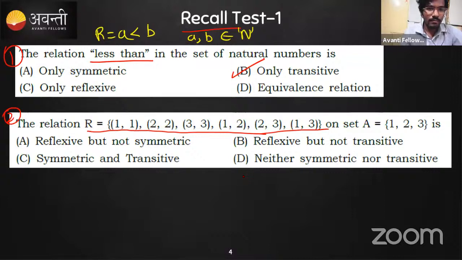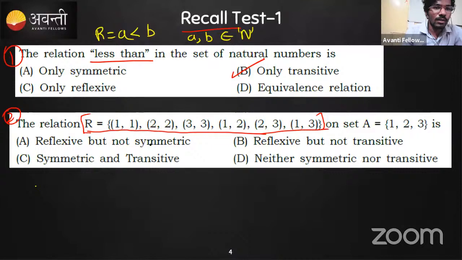So which of the following options are right? If this is the R, we need to check all three: symmetric, transitive, or reflexive, and then try. I'm getting so many correct answers here. Okay, students, very good. So option C. Yeah. Okay, we can consider this option C.